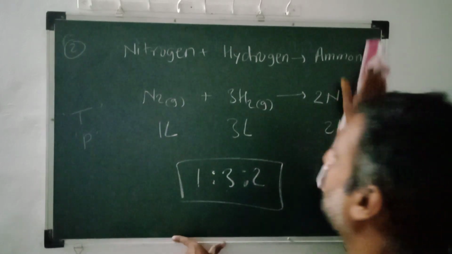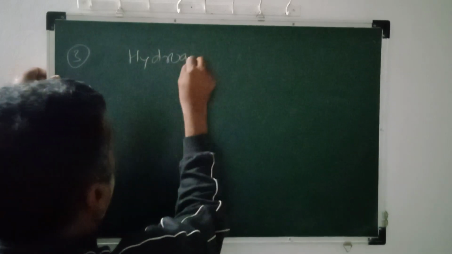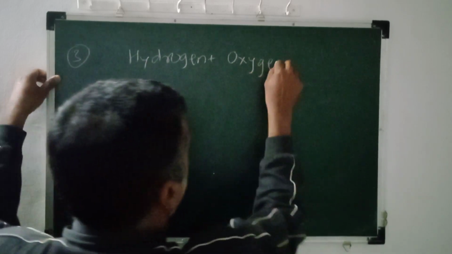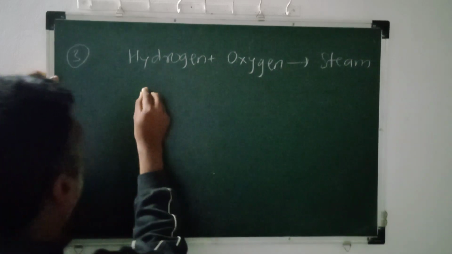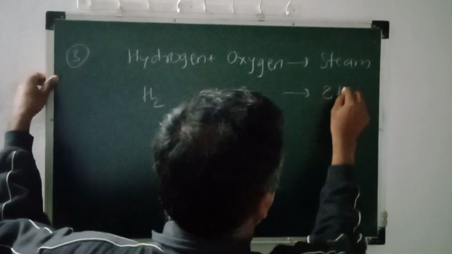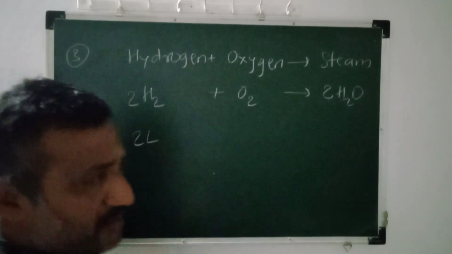Let me tell you one more example. Formation of steam. Steam artificially can be generated by combining hydrogen gas with oxygen gas. So suppose we are generating steam: hydrogen H2, oxygen O2, and here the steam H2O. Let's consider 2 liters.